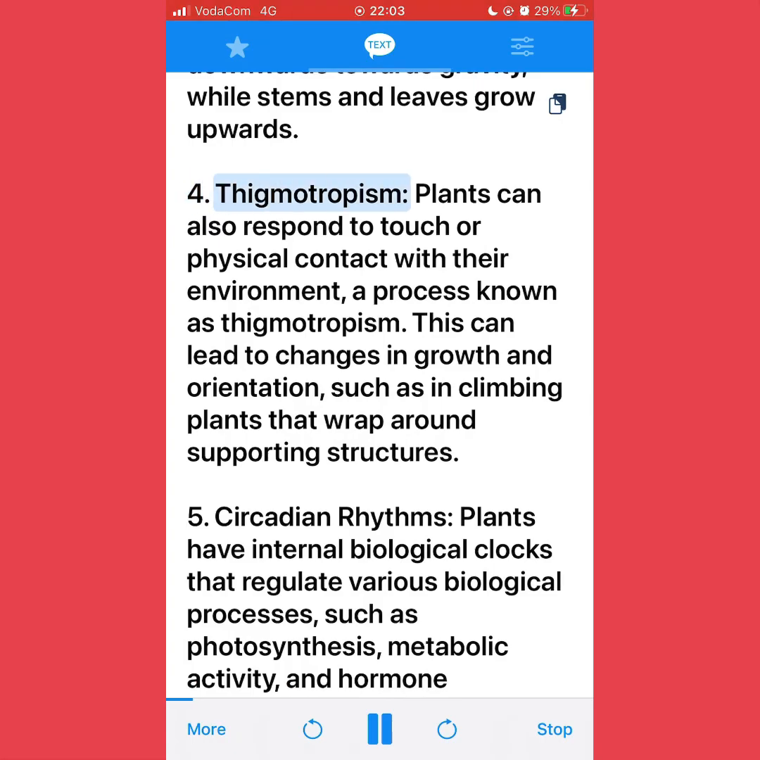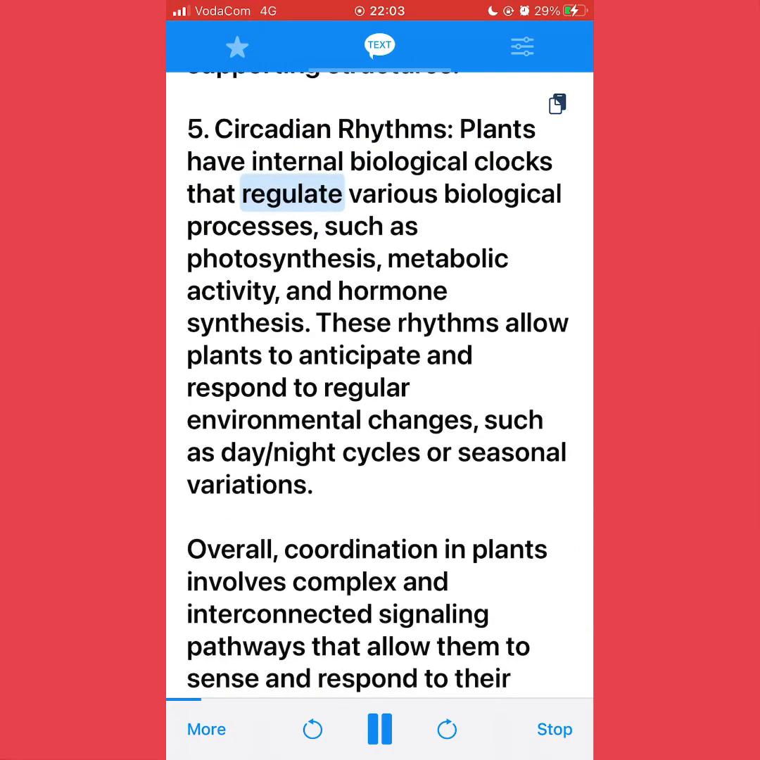4. Thigmotropism. Plants can also respond to touch or physical contact with their environment, a process known as thigmotropism. This can lead to changes in growth and orientation, such as in climbing plants that wrap around supporting structures. 5. Circadian rhythms. Plants have internal biological clocks that regulate various biological processes, such as photosynthesis, metabolic activity, and hormone synthesis. These rhythms allow plants to anticipate and respond to regular environmental changes, such as day-night cycles or seasonal variations.